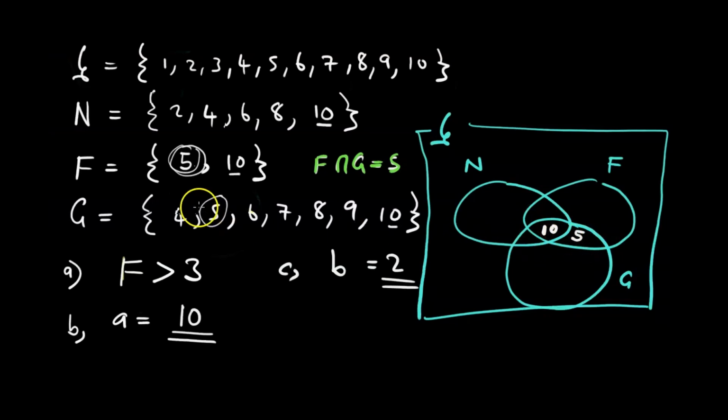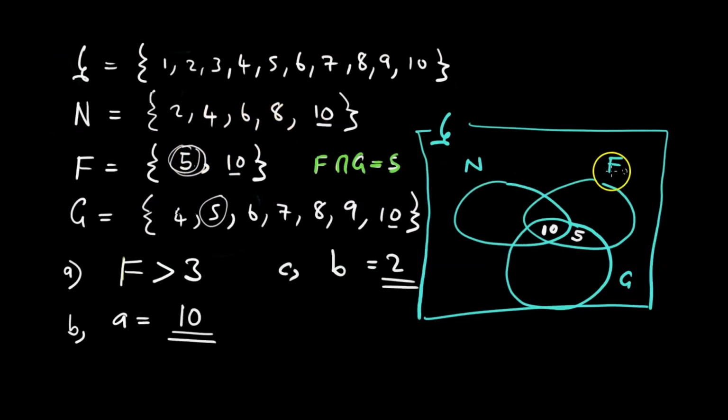Zvadaro F yapera because F ingori ne 2 elements, 5 na 10. Saka tatonyora 5, 10. Okay. Let us look at N. Tikatarisa N, ngatitarisei kuti N ane relationship here na F. Anayo ya 10 chete, tisingaverengi 10 iri kuwanikwa in all sets. We have nothing per region iyi because 5 haimo muna N.